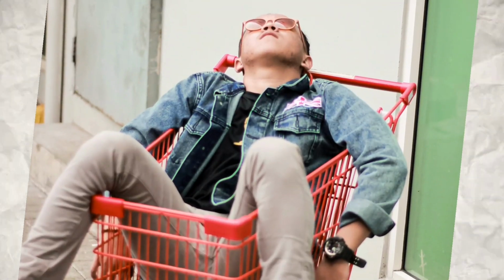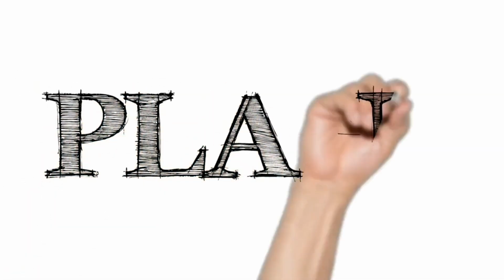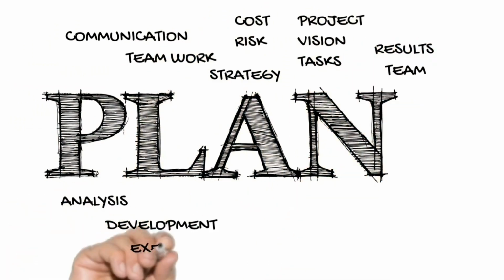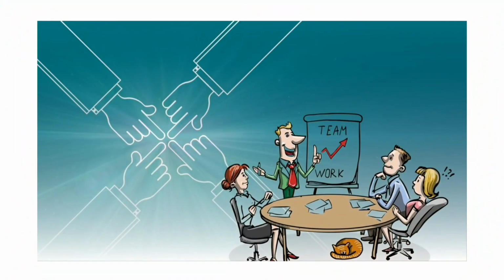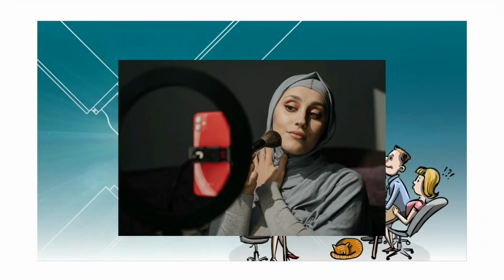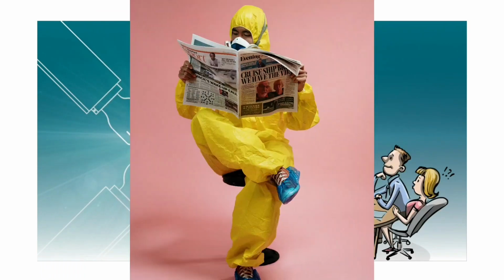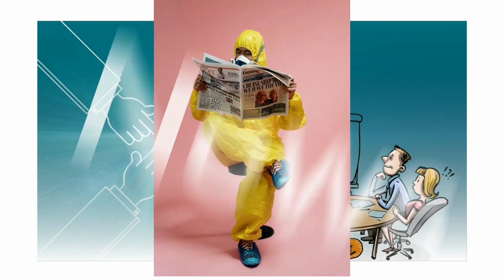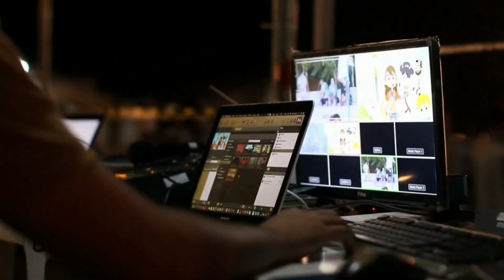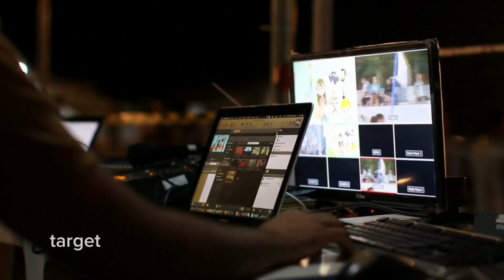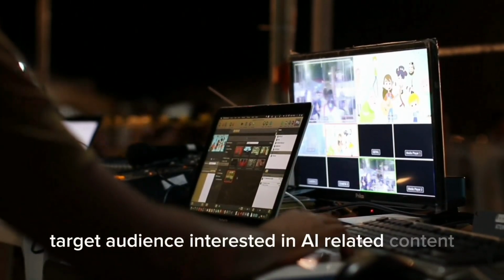Let's go. First things first, define your channel's focus. Determine the specific aspect of AI that you want to cover in your channel. This could include AI tutorials, machine learning, AI news, AI in specific industries, or AI applications in daily life. Having a clear focus will attract a target audience interested in AI-related content.